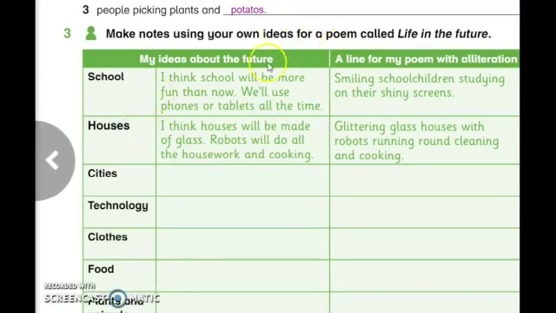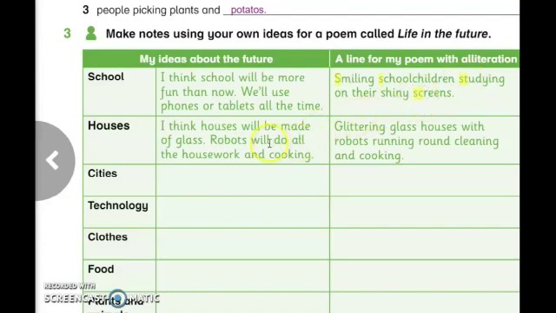And we have to rewrite these ideas by using alliteration words. For example, we can say smiling school children studying on their shiny screens. We have smiling school children studying, and here we have screens.